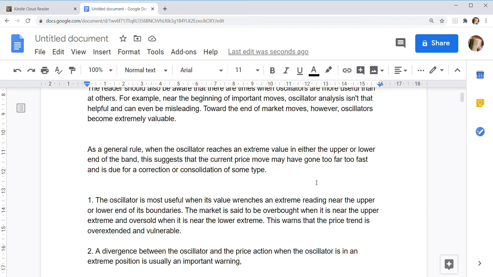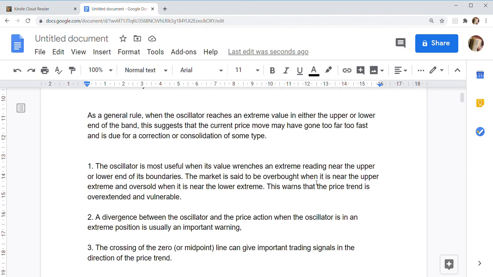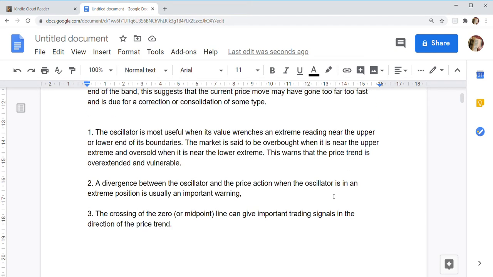of some type. First, the oscillator is most useful when its value reaches an extreme reading near the upper or lower end of its boundaries. The market is said to be overbought when it is near the upper extreme and oversold when it is near the lower extreme. This warns that the price trend is overextended and vulnerable.